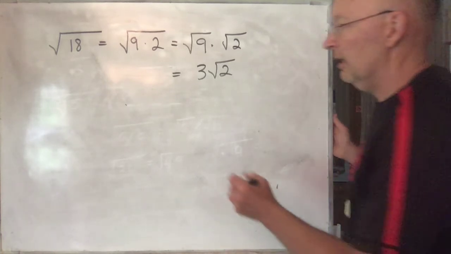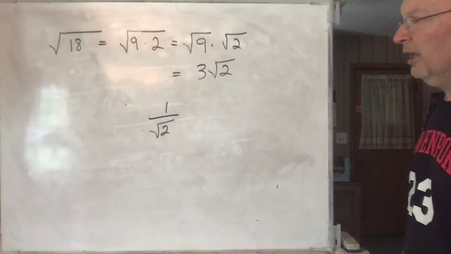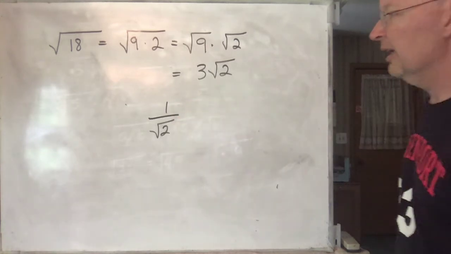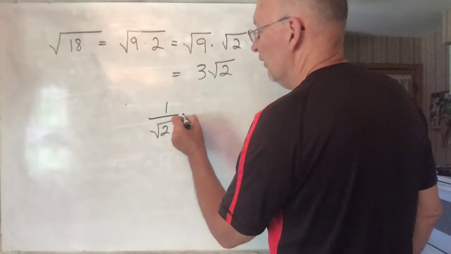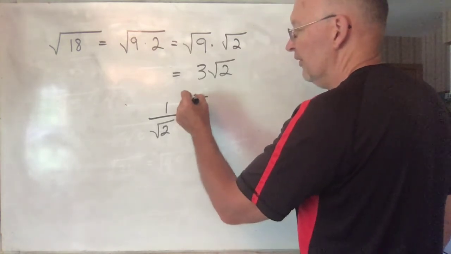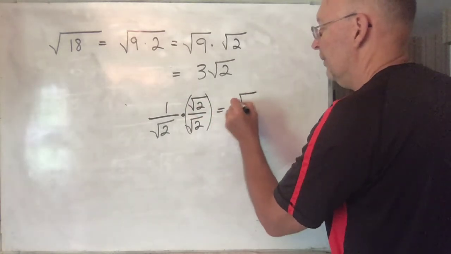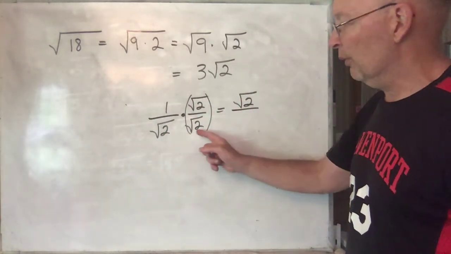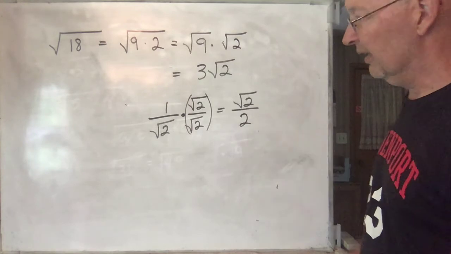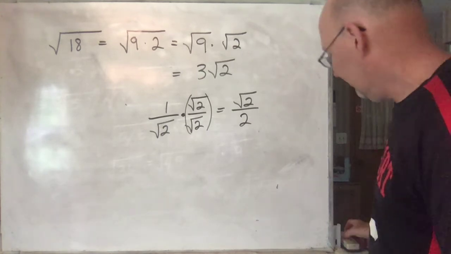simplify that. If I have 1 divided by the square root of 2, that's perfectly fine. But a lot of times in books, the authors don't like a square root in the denominator. So if you want to get rid of a square root in the denominator, you just multiply both the top and the bottom by square root of 2. That's just a fancy form of 1 there. And now you're going to get 1 times square root of 2 on top. And on the bottom, you have square root of 2 times square root of 2. Well, that by definition gives you 2. So that's called rationalizing the denominator. So it allows you to do that. Okay, so that's the end of 6.4.